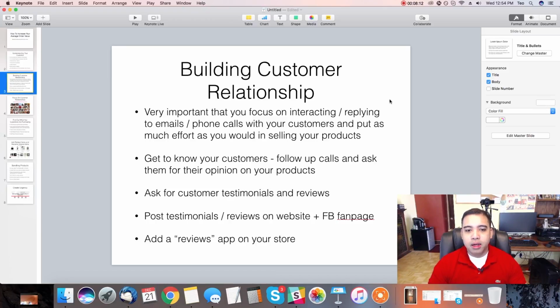Very important: phone calls with your customers. Put as much effort into your customer support as you do into selling. 50% of the effort should be creating your Facebook campaigns and selling, and the other 50% should be focusing on your customer relationships. That's very, very important, guys. Get to know who your customers are. Find out what types of products they like on your store. If they have any recommendations, any price recommendations, ask them: is this product too much? Is it too little? Would you pay more for this? Ask them those questions. It's very important that you do that.